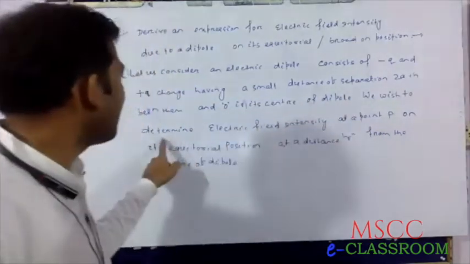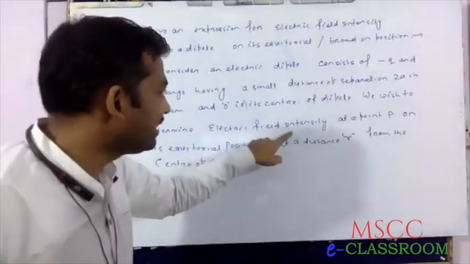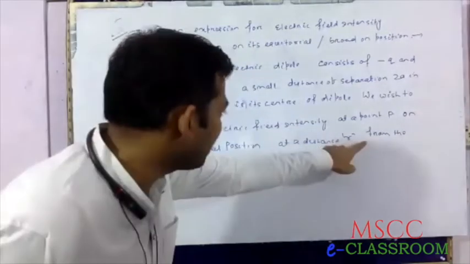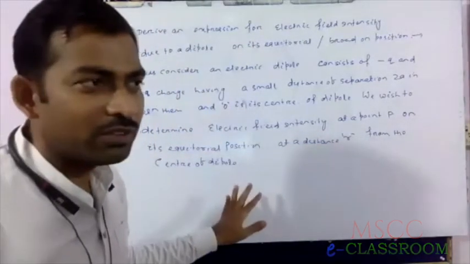We wish to determine the electric field intensity at a point P on its equatorial position, at a distance from the center of the dipole.